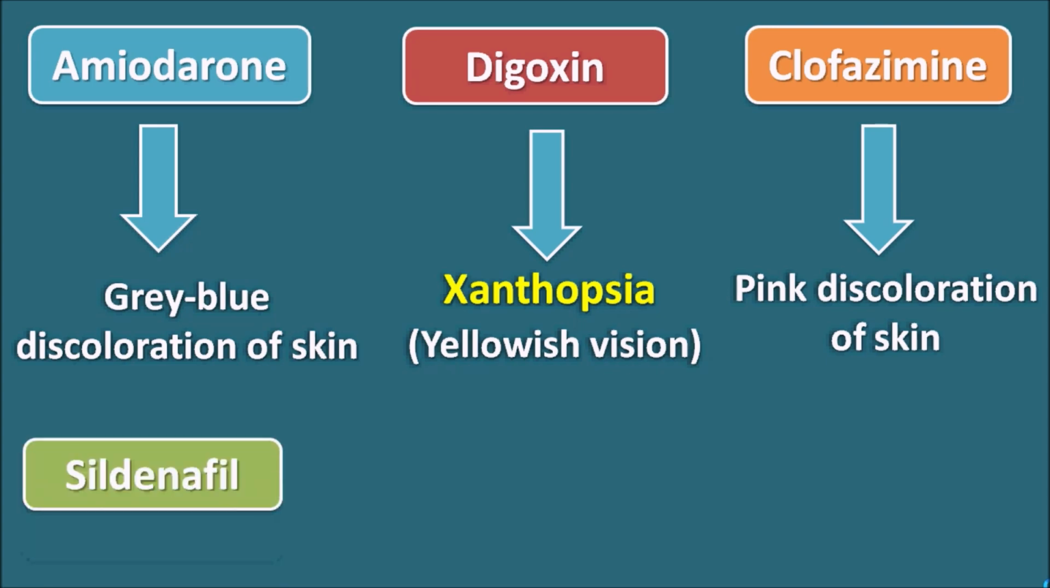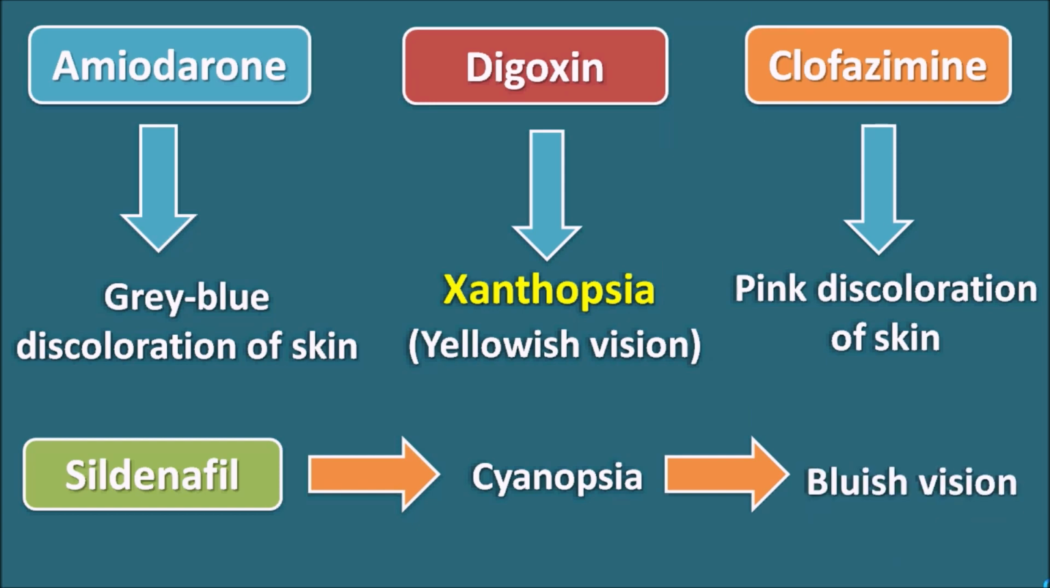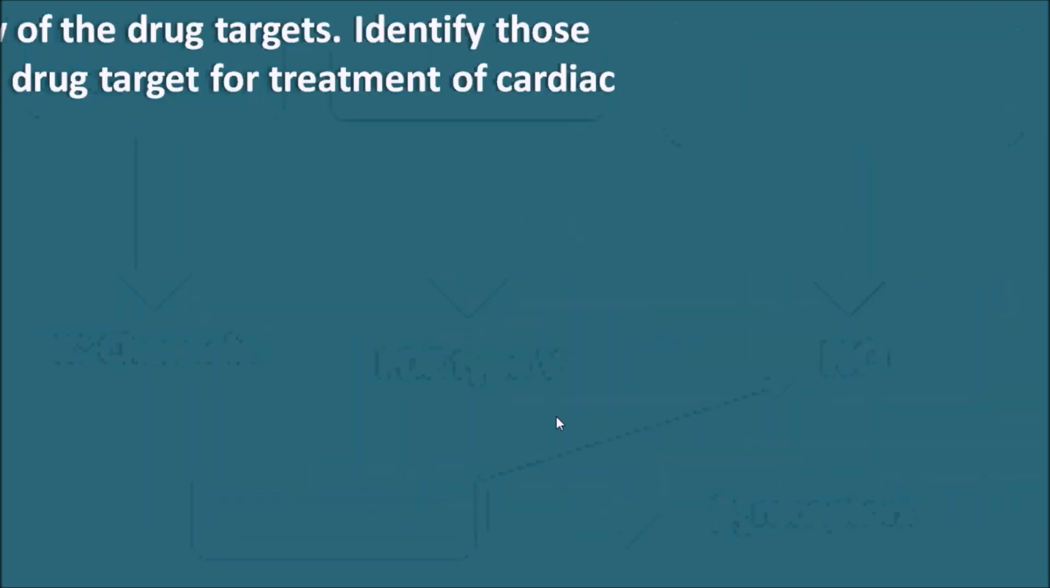And finally, sildenafil. Sildenafil is one of the drugs used in the treatment of erectile dysfunction as well as pulmonary hypertension. This drug can produce a condition called cyanopsia. Cyanopsia is a condition where the patient can observe bluish vision. Particularly when sildenafil is used, the patient cannot discriminate the green and blue color. This condition is called cyanopsia. So in this way, all these four types of drugs are related with some discoloration disorders, and digoxin is one of the drugs which produces xanthopsia, that is a yellowish vision in the patients.